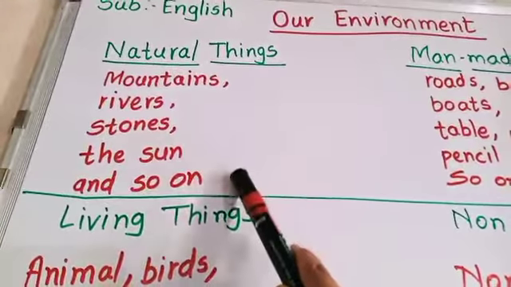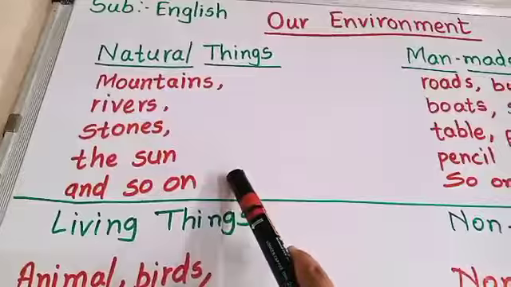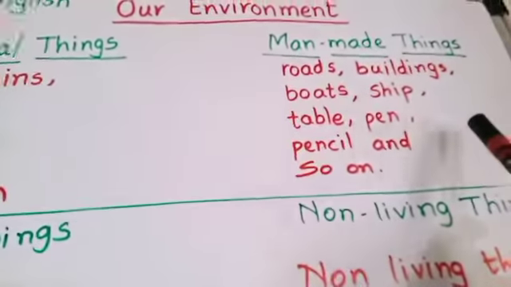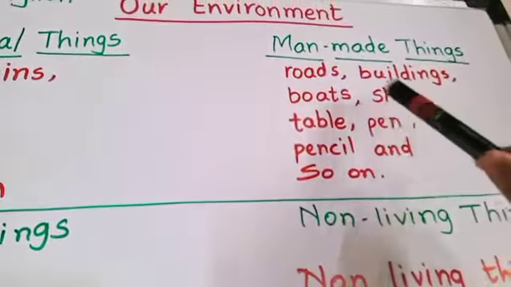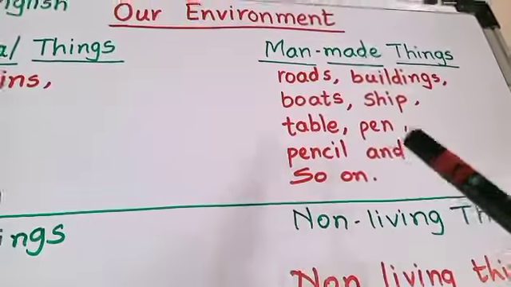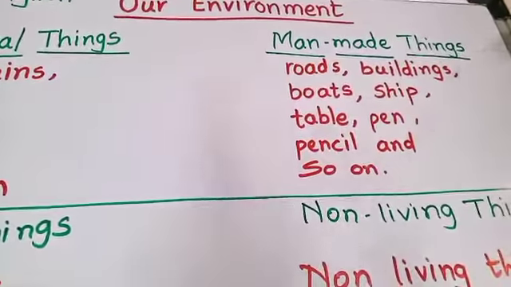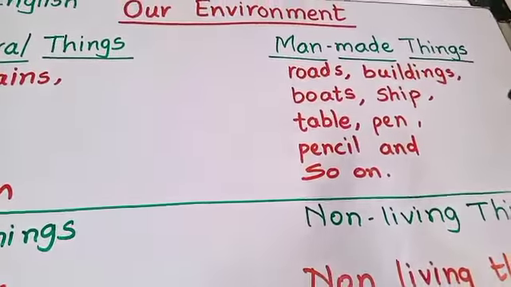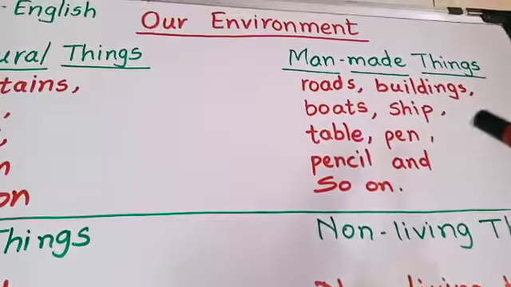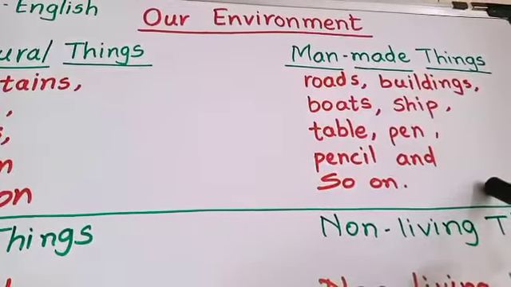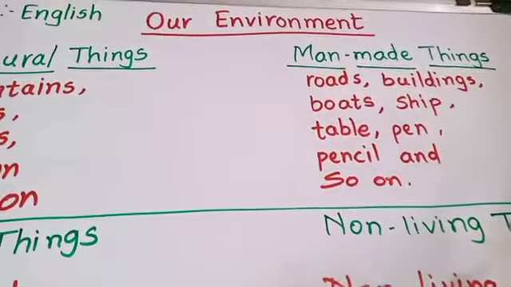We get them from nature. Now next, these are man-made things. In that, road, building, boat, ship, table, pen, pencil, and so on. It means even your toys and so many things are made by human beings. Those things are called man-made things.